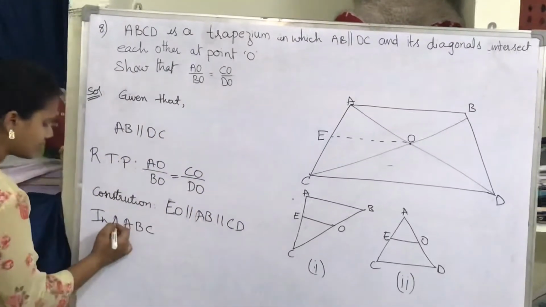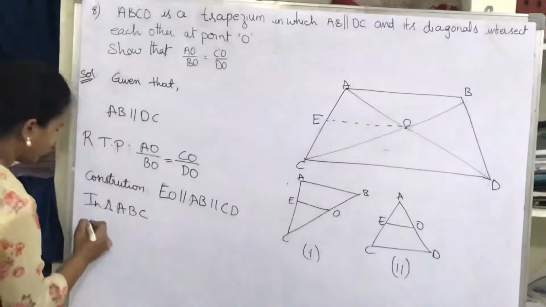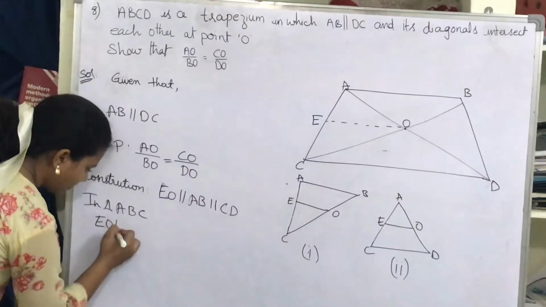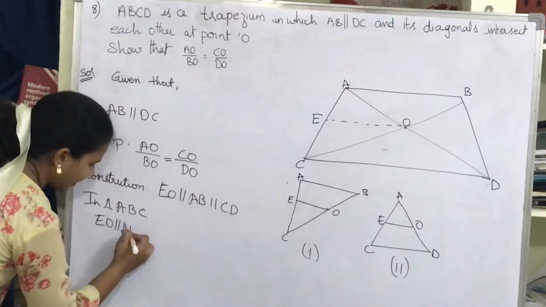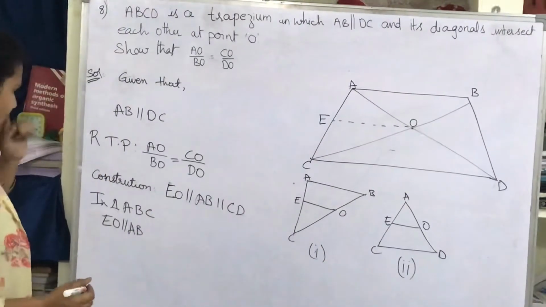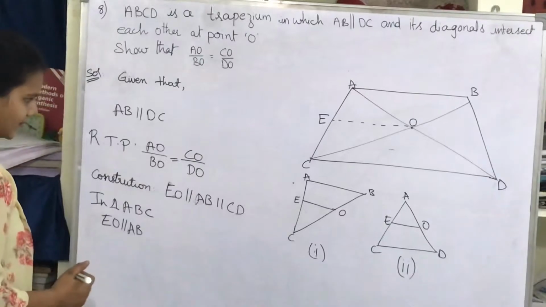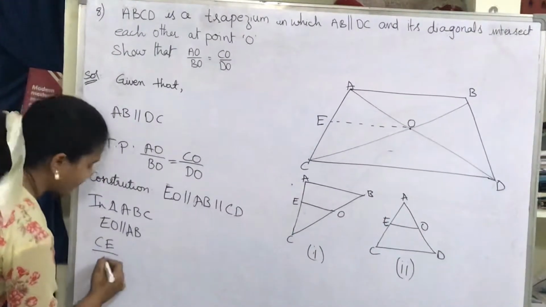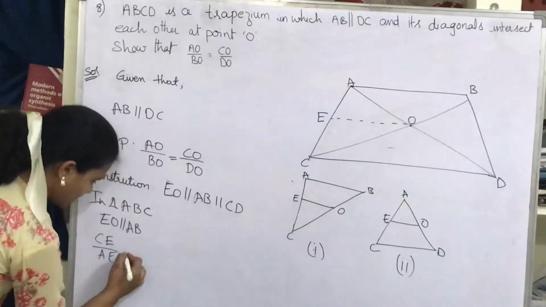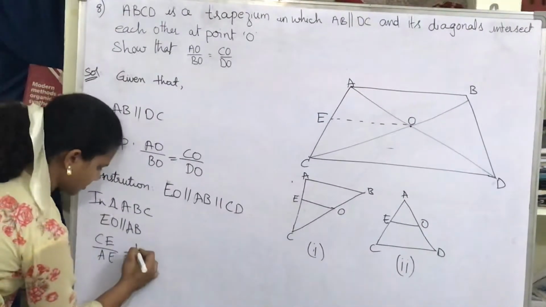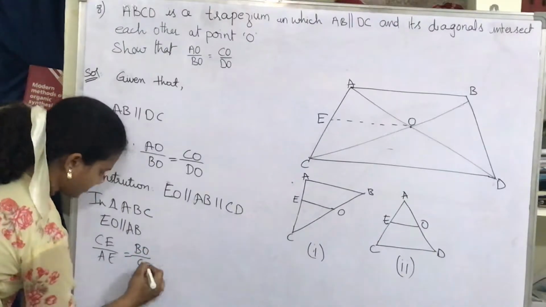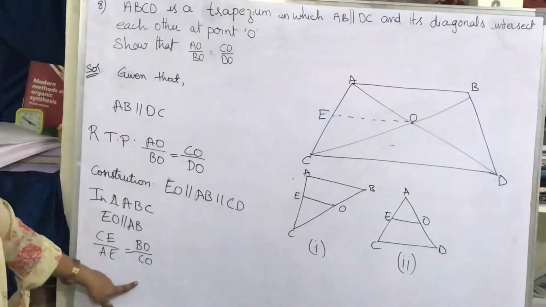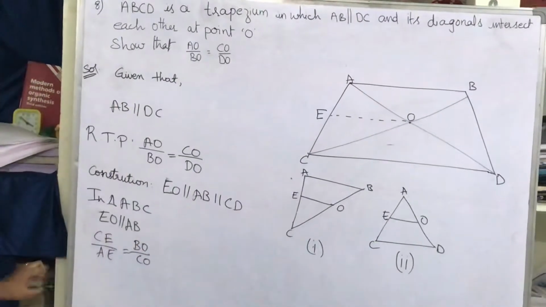So in triangle ABC, EO is parallel to AB, and I can say that CE by AE equals BO by CO. Now here we got the first equation.